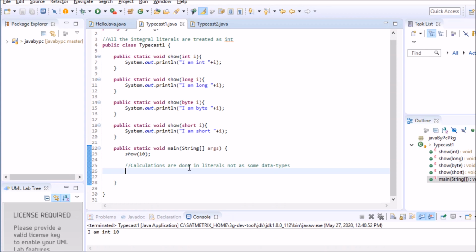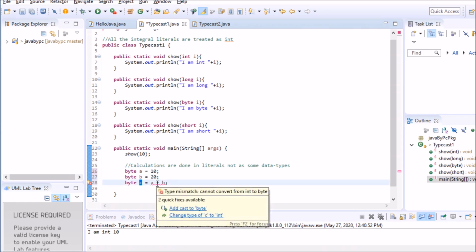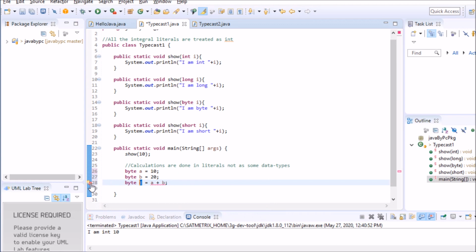Let me tell you one more fact, that calculations are done in literals in Java, not as data types. So let's see. Let's take byte a is equal to 10, byte b is equal to 20. Now let's do some basic calculations with these variables, like a plus b maybe. It's giving me a compilation error. Even if a and b are byte type, and c is also a byte type, it is giving me a compilation error. Why? Cannot convert from int to byte.